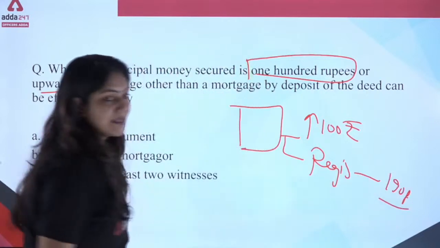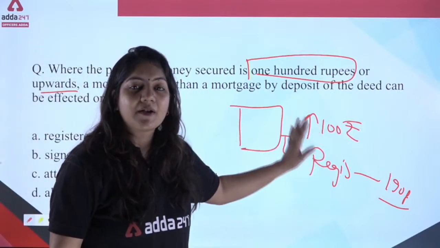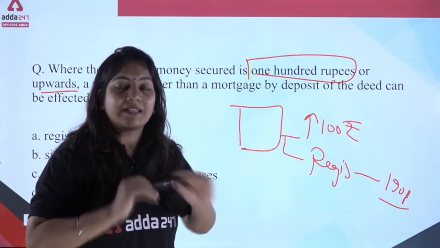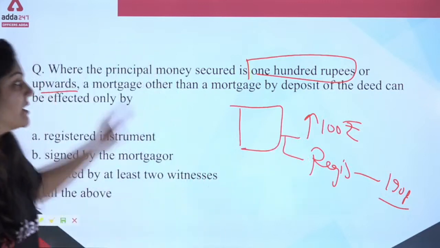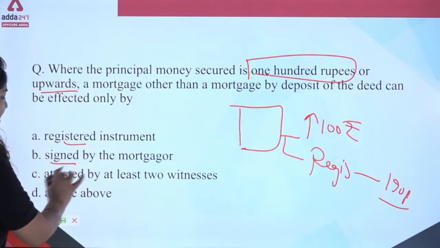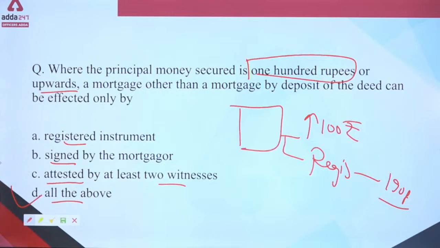This is compulsory. This is an old act that needs to be amended, but till now it is not amended. So the options: registered instrument, signed, attested, witness, all of the above. I think all of the above will be the right answer.